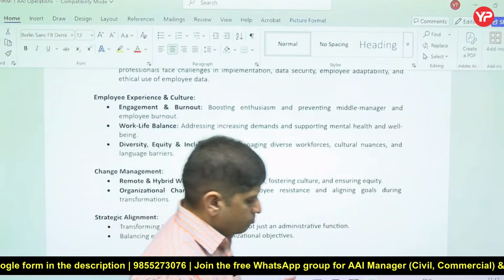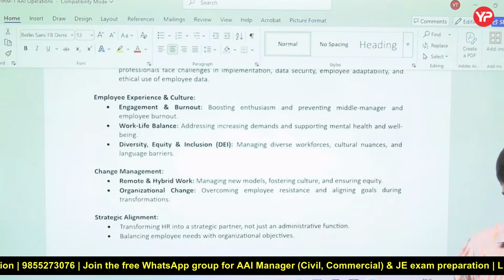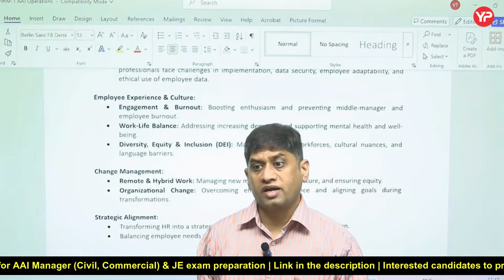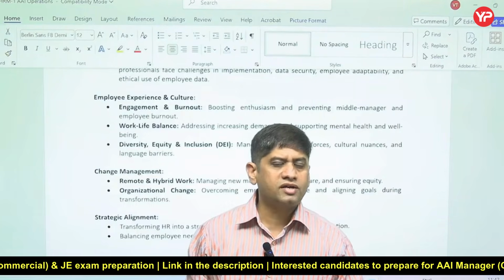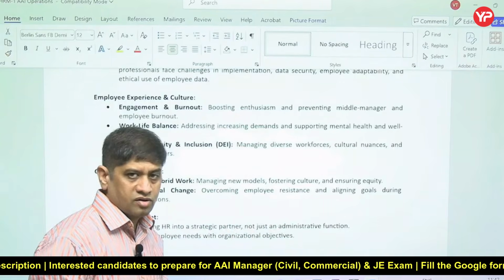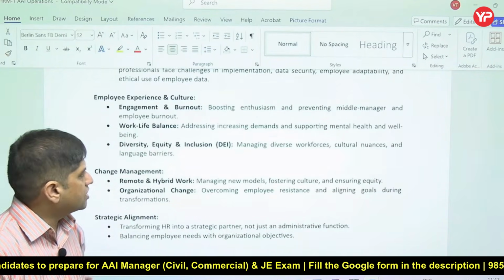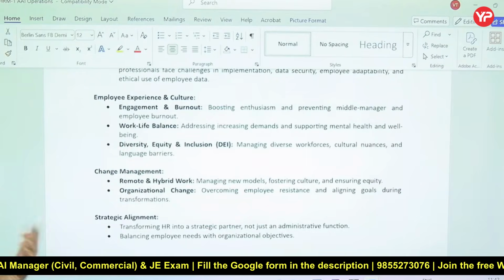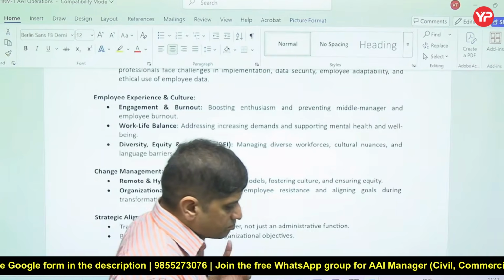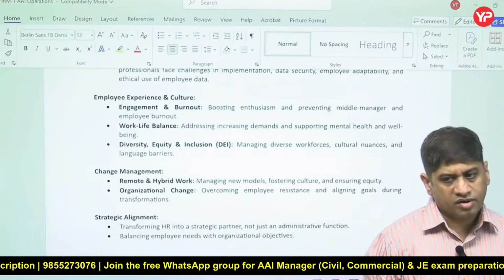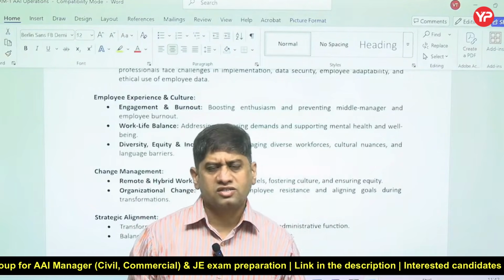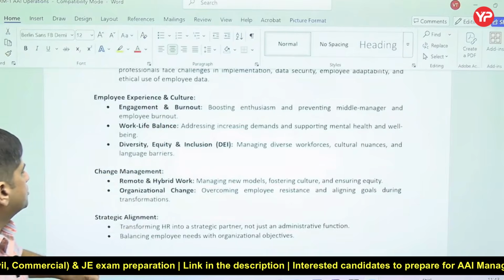Work-life balance. So mental health, physical health, work, with the increase in competition. As competition increases, you have to become more creative, more effort oriented. And if you have to become more effort oriented and creative, obviously you have to balance your personal life also. So work-life balance is another issue. Diversity, equity, inclusion: a diverse workforce, cultural differences and language barriers in the present workforce. People are from different cultures, different regions, different religious backgrounds. So how to manage that, that is another challenge.